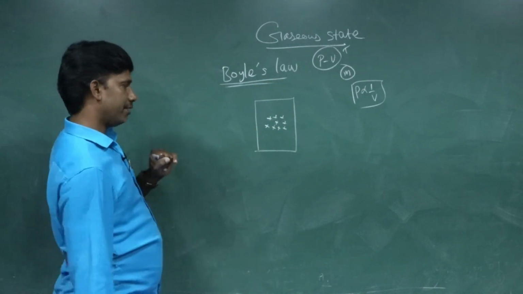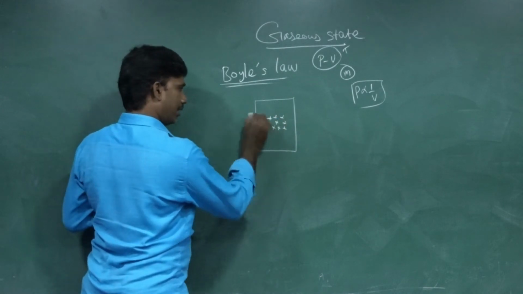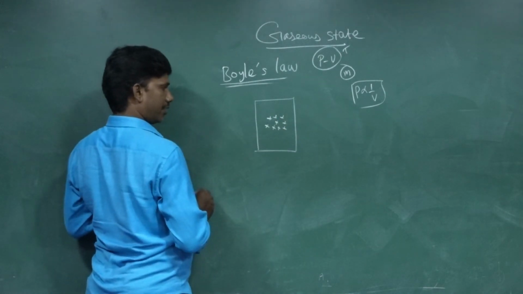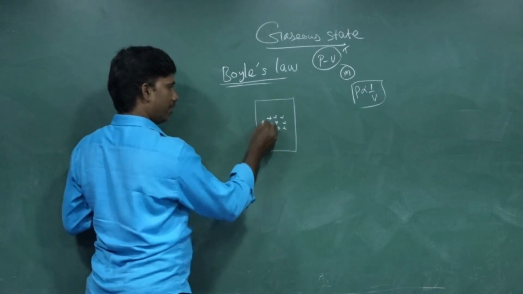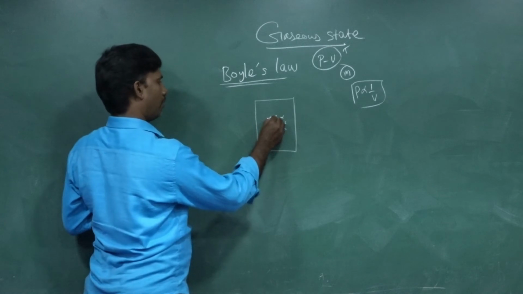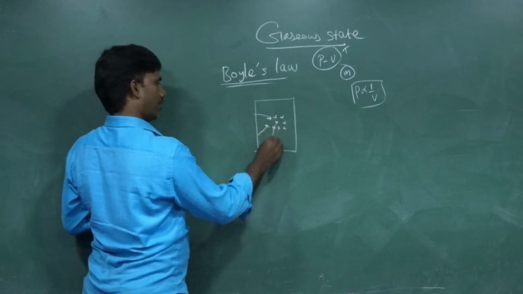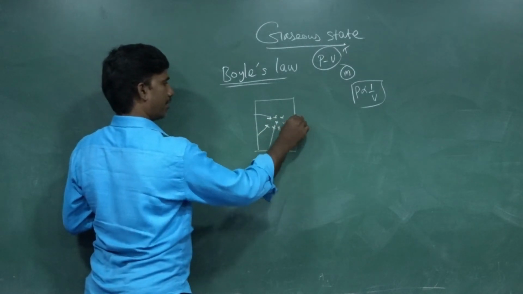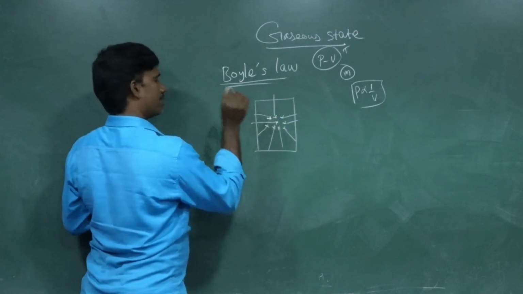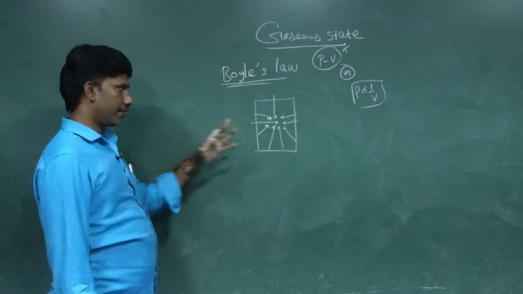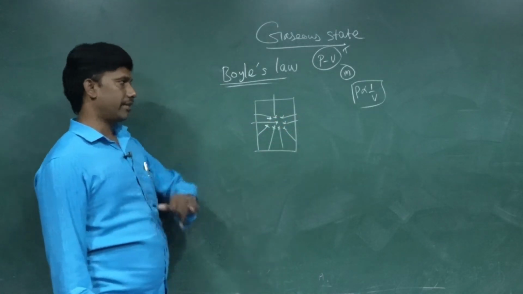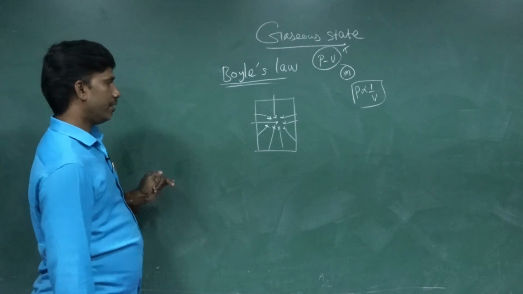What is pressure? The force exerted by the gaseous molecules on the walls of the container. All the molecules are hitting the walls of the container. This is called pressure.